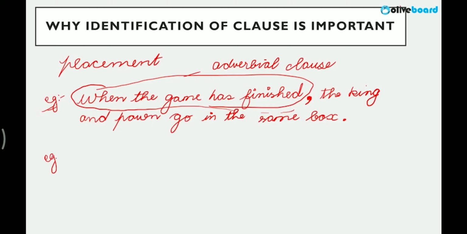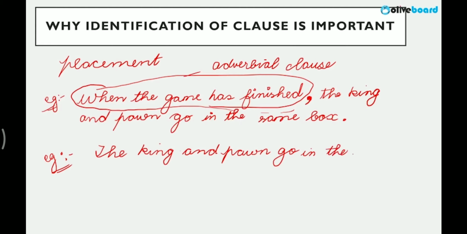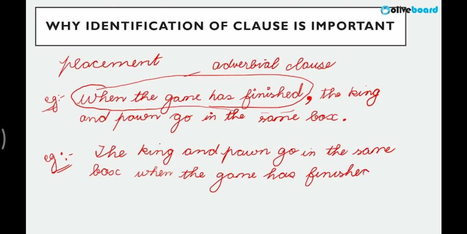But if I write the sentence in a different way, if I say the king and pawn go in the same box when the game has finished, right? Here I did not use a punctuation mark or comma because for the same adverbial clause, I'm using it at the end of the sentence, right?